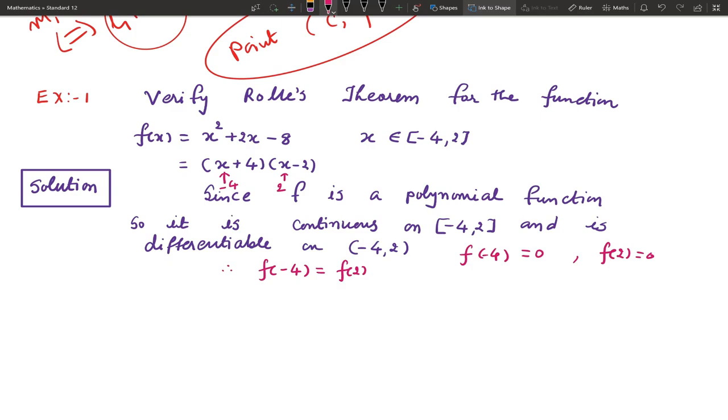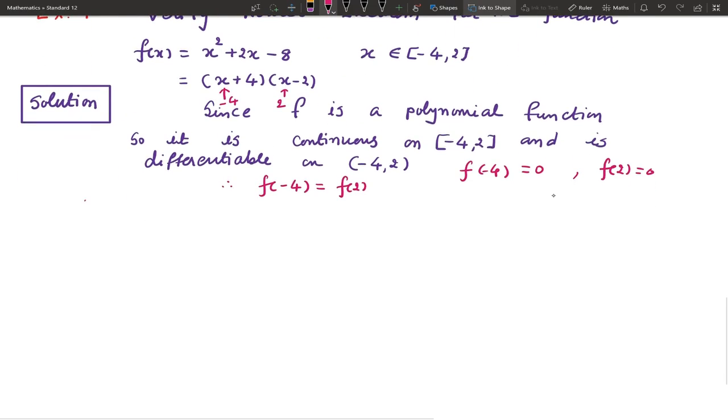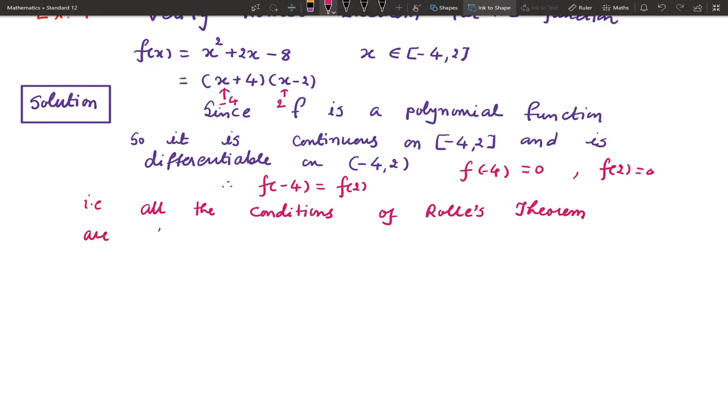This means that all the conditions of Rolle's theorem are satisfied by f of x in closed interval minus 4 comma 2.